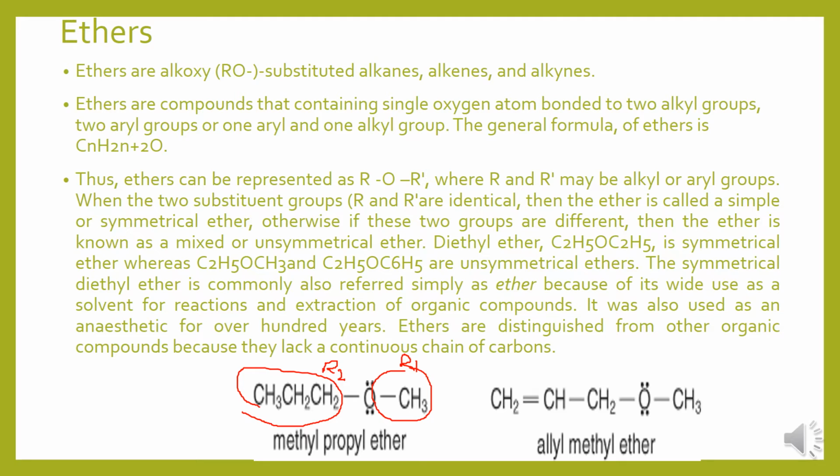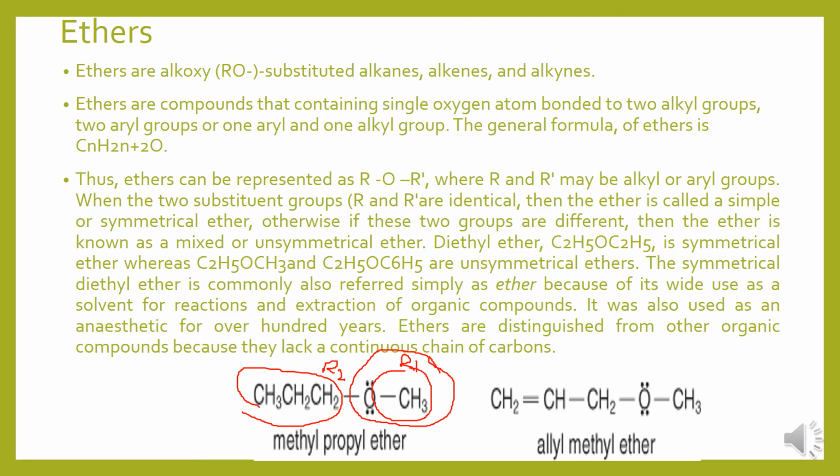Remember, ethers are alkoxy substituted. Alkoxy means this one, OR1 or OCH3. This is called an alkoxy group, substituted on alkanes, alkenes or alkynes.